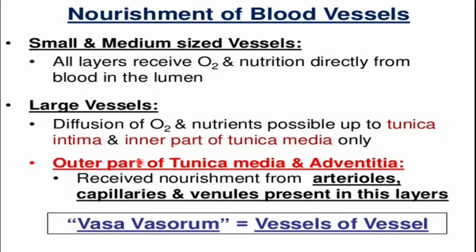And these vessels which give the blood, nutrition and oxygen to the large blood vessels are known as the vasa vasorum, which means the vessels of the blood vessels.